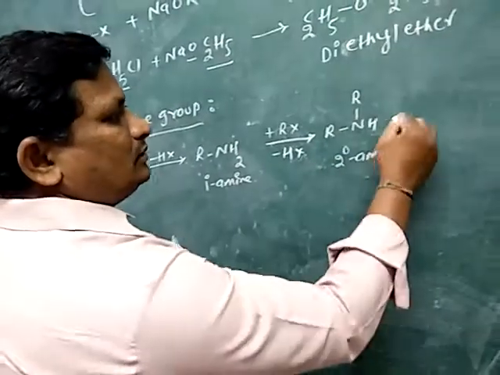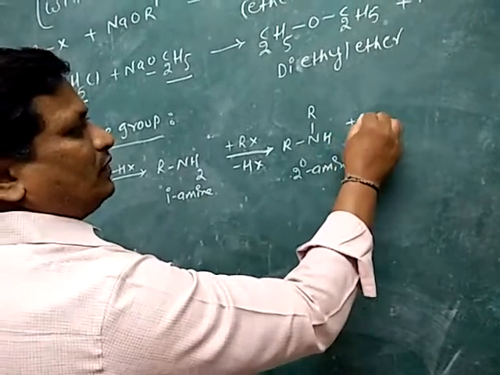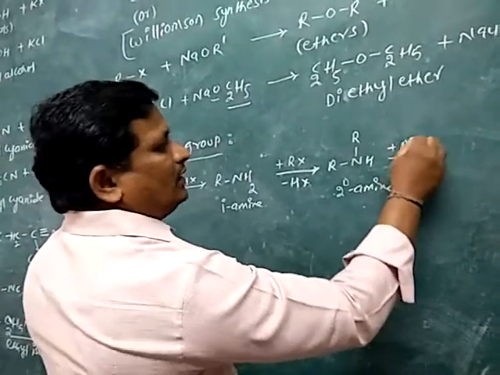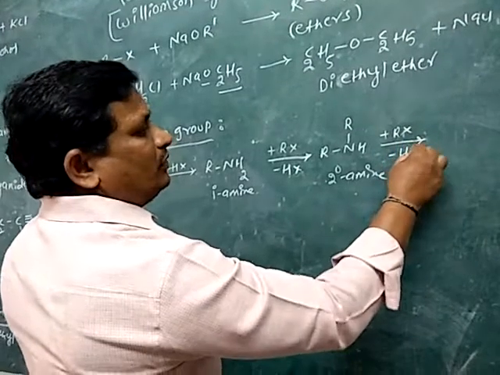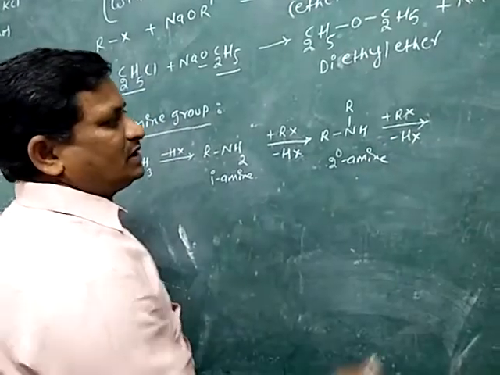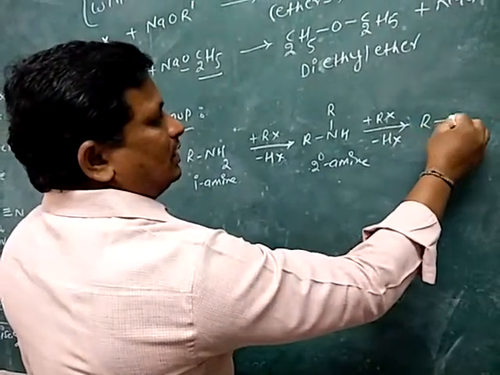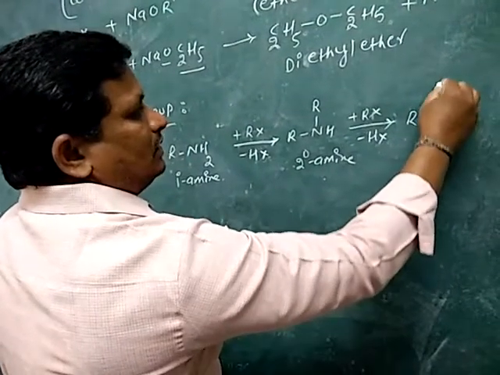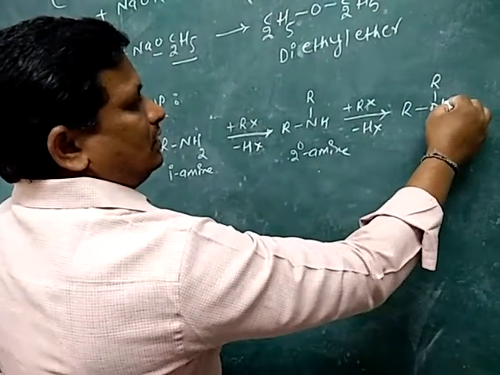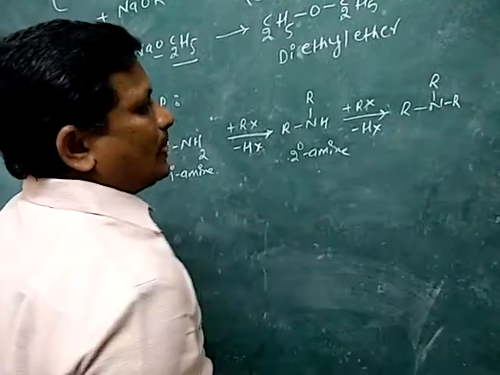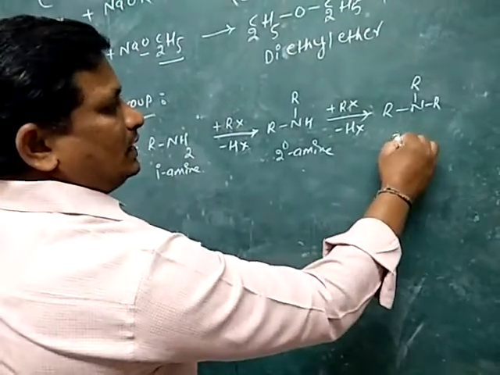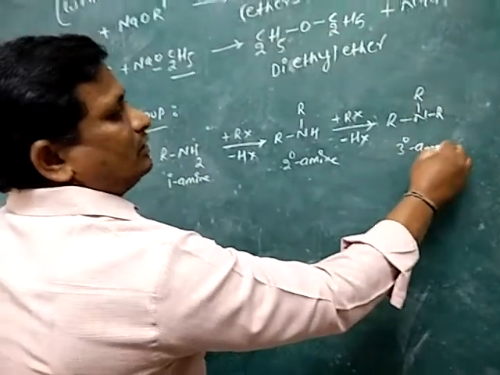Now again addition of alkyl halide, removal of HX, then R N R R is the tertiary amine.